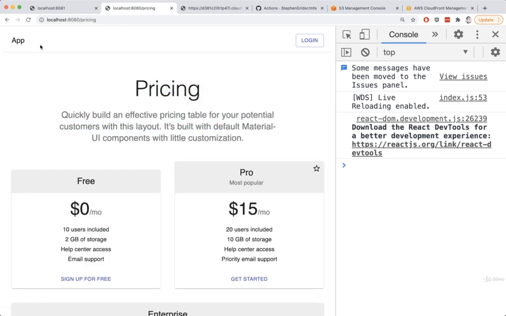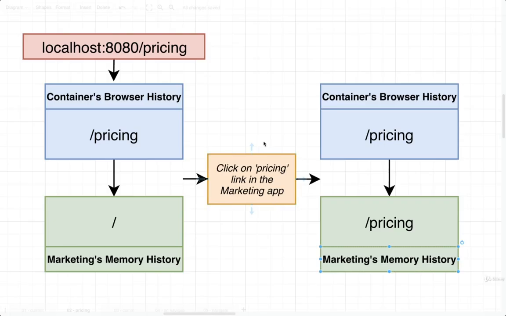But once again, if I try to navigate away, even if the URL up here changes, our memory history object still thinks we are at /pricing. Okay, so clearly stuff is a little bit awkward and very broken right now. And you might be thinking, why are we using memory history at all? Don't worry, we're going to add in a little bit of code to sync all these different history objects together in a pretty smooth way in just a little bit.